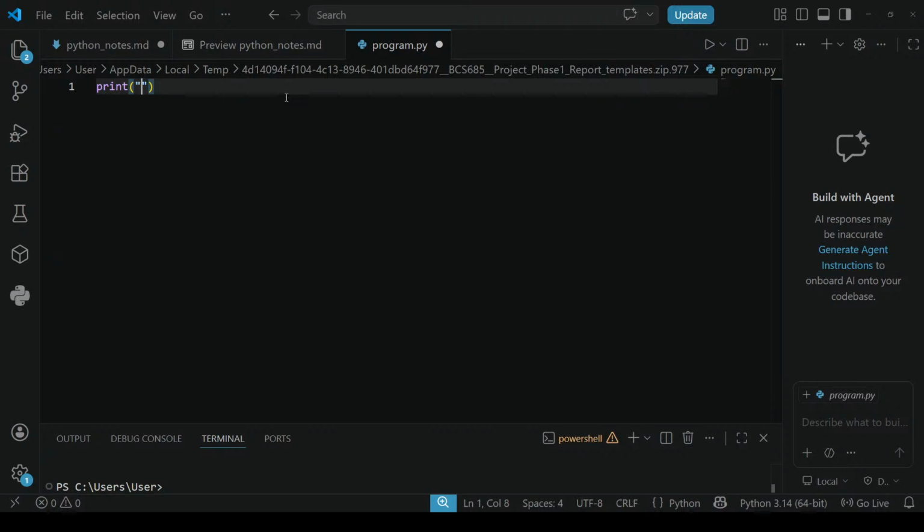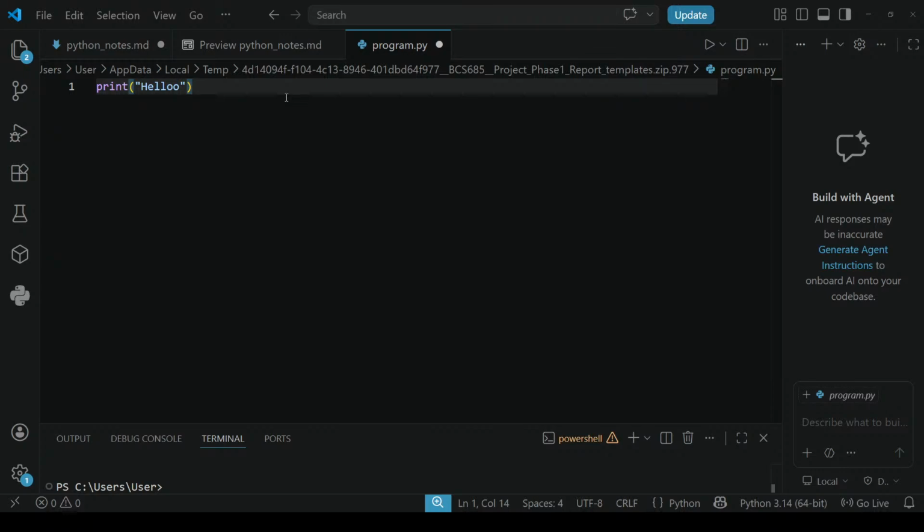These codes are very important. Inside print, if you write anything like hello, what will this print statement do? It will display an output on the screen. Whatever you write inside the double quotes will be printed on the screen as output.